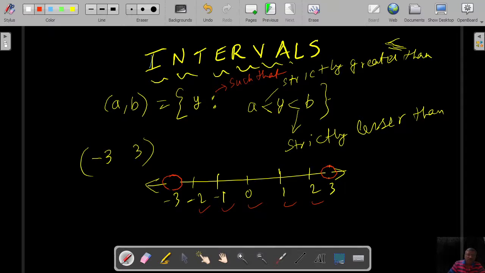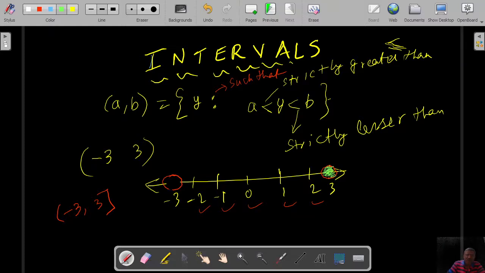Suppose I say minus 3 comma 3, and I put the box on the right side, then I will shade that, and it will be added. You should include that 3 also. That will also be one element in this part because it is to be included.